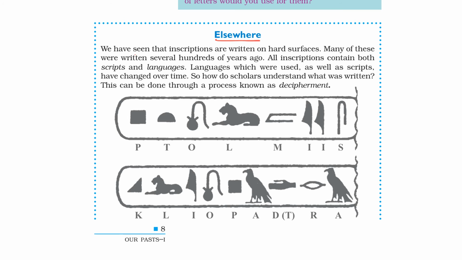Earlier, we have seen that inscriptions are written on hard surfaces. Many of these were written several hundreds of years ago. All inscriptions contain both scripts and languages. Languages which were used as well as scripts have changed over time. So, how do scholars understand what was written? This can be done through a process known as decipherment.